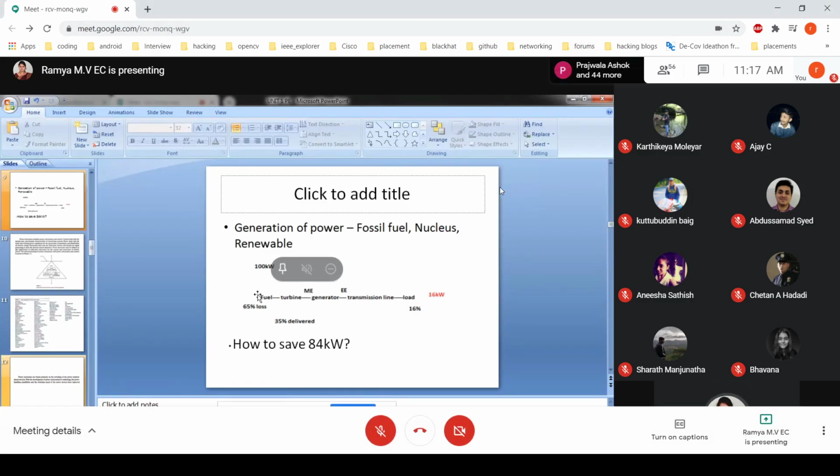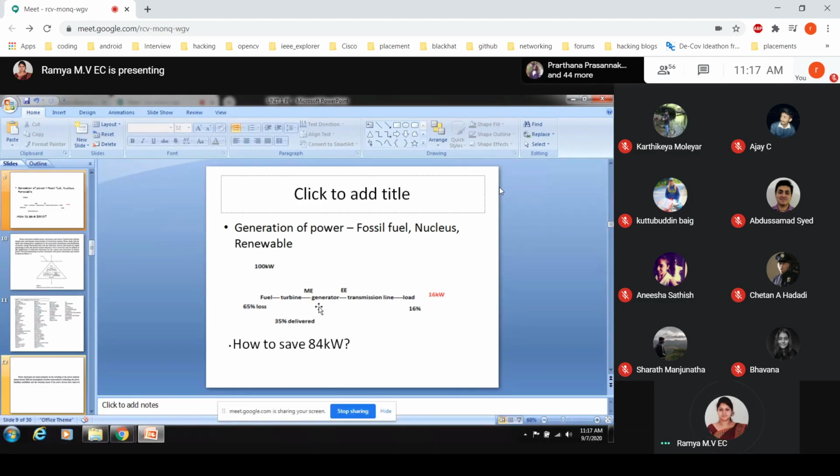The fuel to turbine loss, we are not talking about over here. When it comes to the generator, transmission line and load, whatever loss we are getting after the turbine, that can be reduced at maximum. Whatever the 16% we are having can be reduced to 1% with the help of the power electronics devices. Are you all getting exactly why we require power electronics?